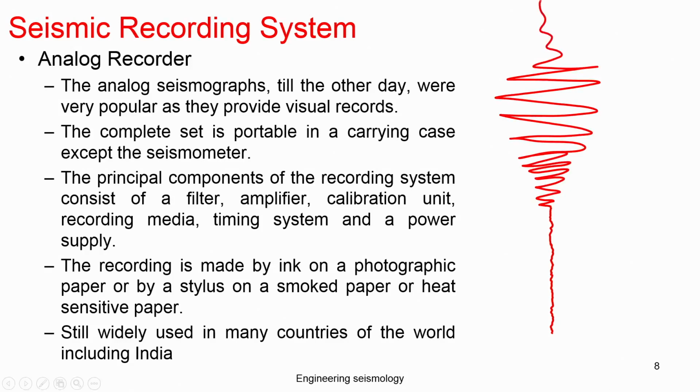So, this is how the wave gets recorded, where there is a pen, an ink pen, or a pencil, which is connected to the photographic paper. So, once you have recorded this in the analog system, you take this paper and place it on the graph sheet and try to identify the amplitude, the starting time, and the end time, and from that you can estimate where the earthquake origin is.